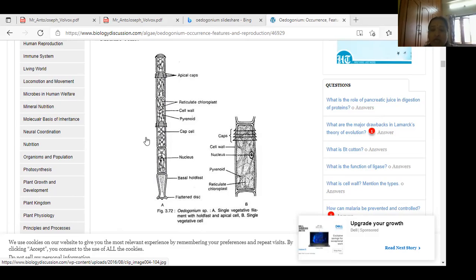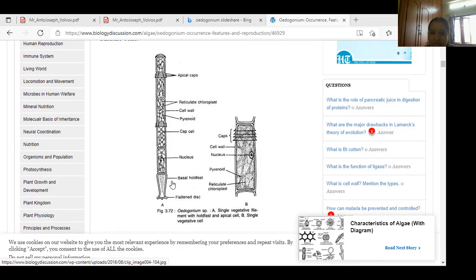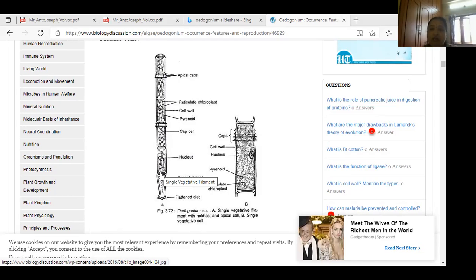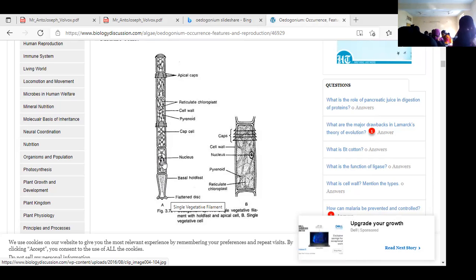In this Oedogonium, it attaches to any substratum: under the water, rocks, dead plants, dead animals, dead leaves. To attach, the basal cell is there, no, girls? The basal part name is called the basal cell or holdfast.